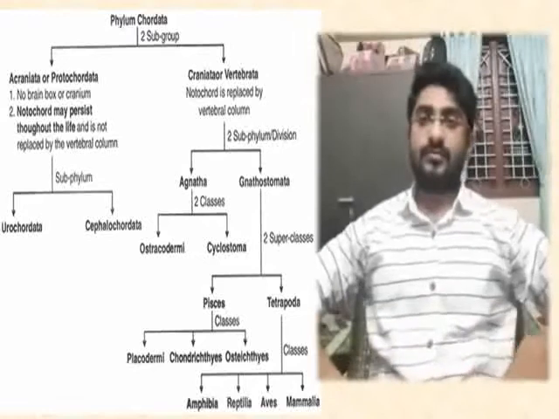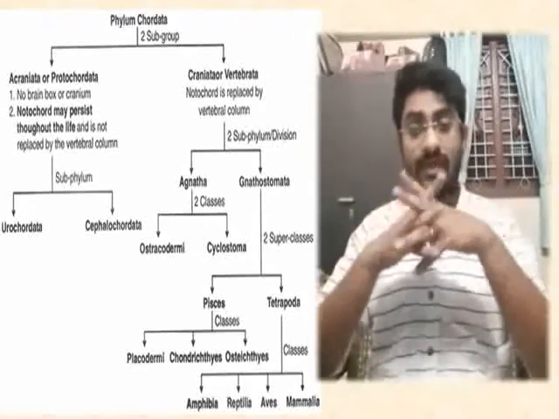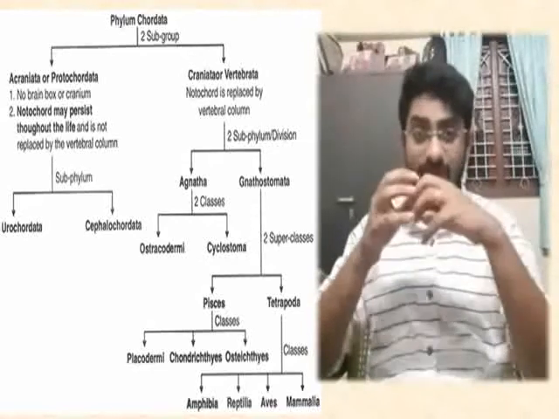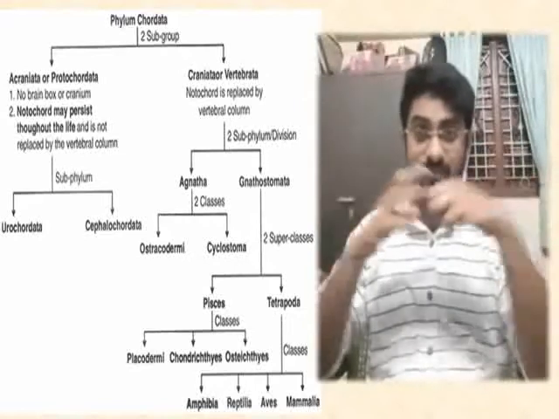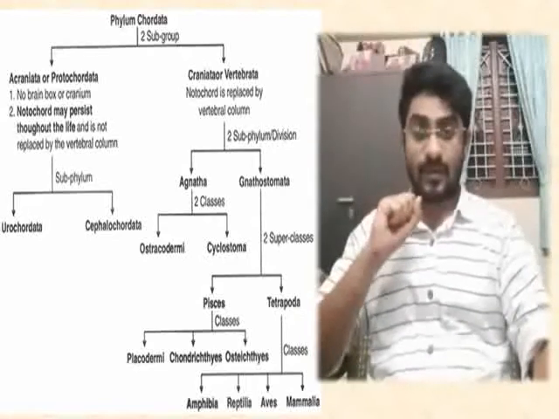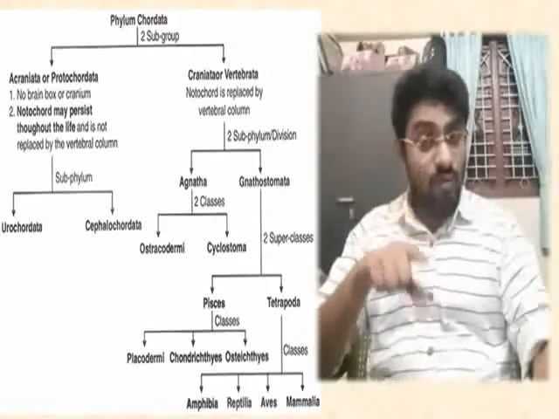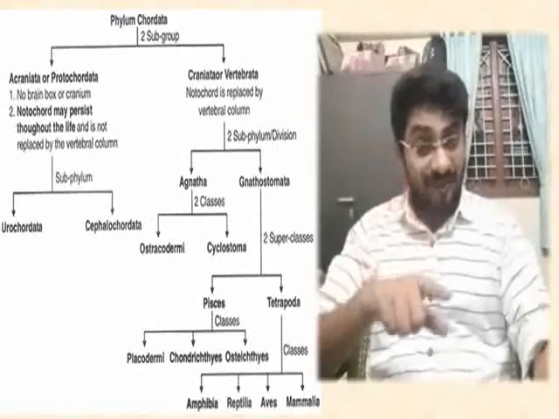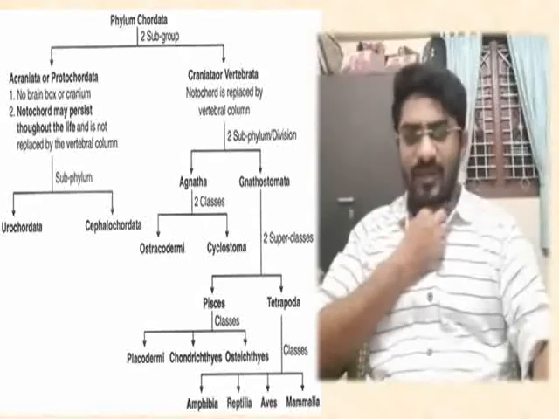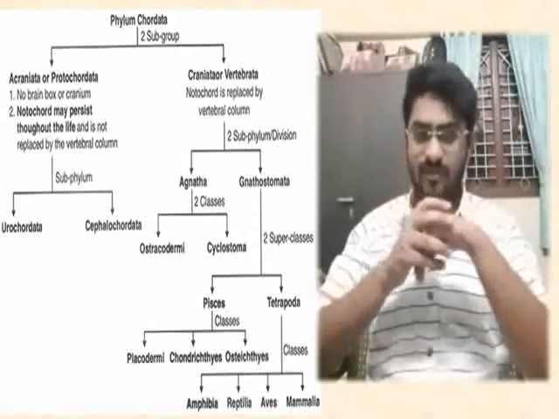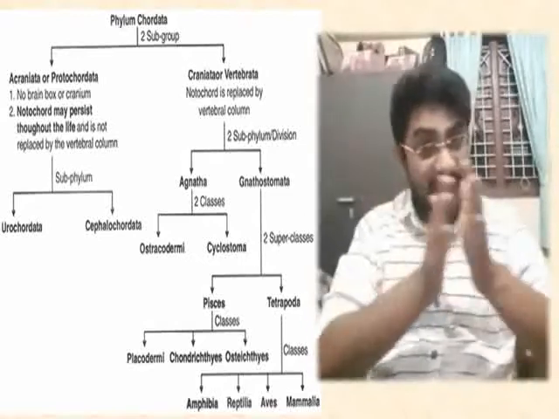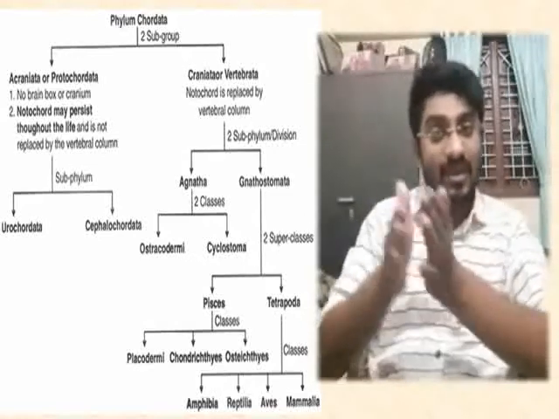So dear students, in this slide, we will discuss the outline classification of the chordates. The chordates are majorly subdivided into two subphyla, that is, Protochordata and Vertebrata. Protochordata is that subphylum where the notochord is persistent. Generally, in all chordates there is a presence of notochord. If the notochord is persistent throughout the whole lifetime, then they are called protochordates.